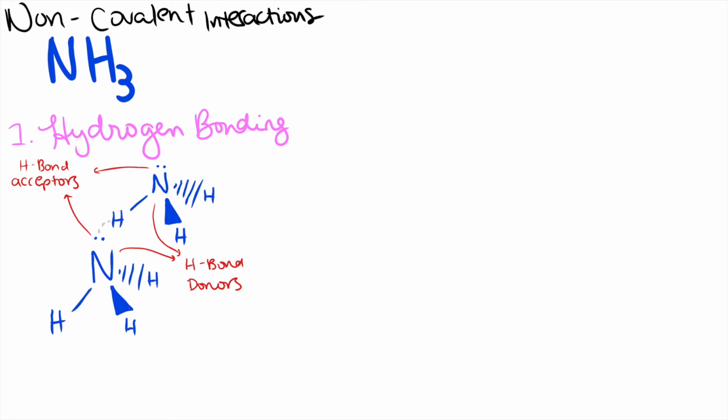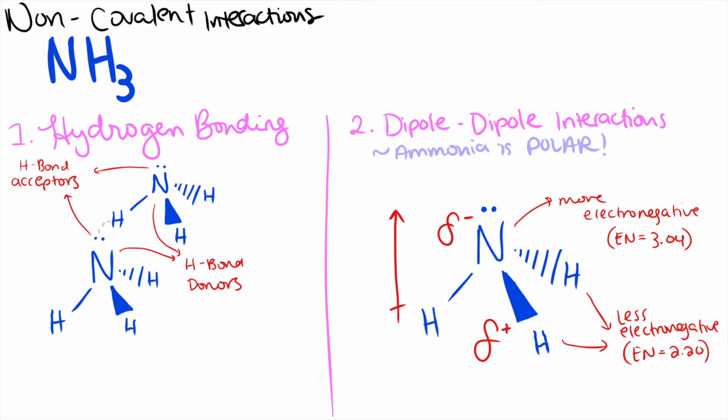Ammonia, however, will participate in more non-covalent interactions. Ammonia can make hydrogen bonds with itself because the three hydrogens bonded to the central nitrogen atom allow the nitrogen to act as a hydrogen bond donor, while the lone pair of electrons on the nitrogen atom can serve as an H-bond acceptor. Also, because of the electronegativity difference between hydrogen and nitrogen, with the delta EN equaling 0.84, ammonia is a polar molecule. Since the nitrogen is more electronegative, it will bear a partial negative charge, while the hydrogens will bear a partial positive charge. As a result, it will participate in dipole-dipole interactions with itself and other molecules. Of these, the hydrogen bonds are the strongest non-covalent interactions.